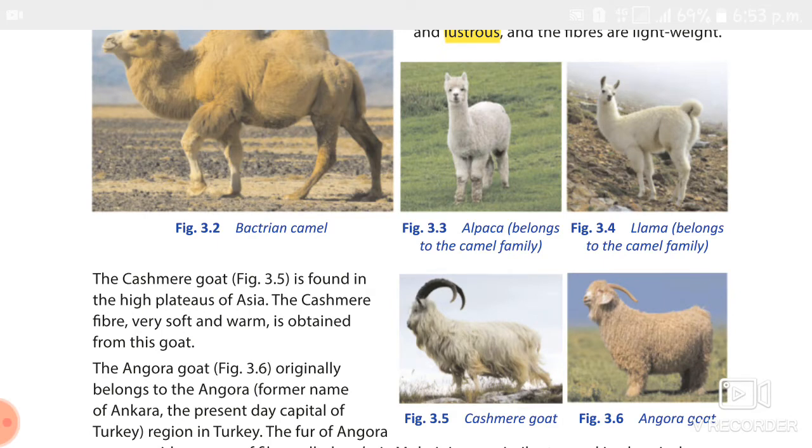Next we studied about yak wool. It is found in Ladakh regions and Tibet. The yak wool is mixed with silk for easy spinning, and it is used to make sweaters, blankets and coats. The yak wool is in two colors, that is brown and gray. It is not given in our book, but they do make use of the yak wool also. So today this is the previous day's portion.